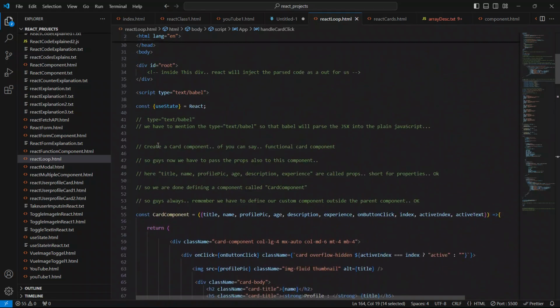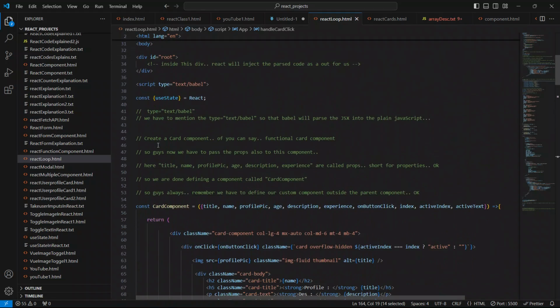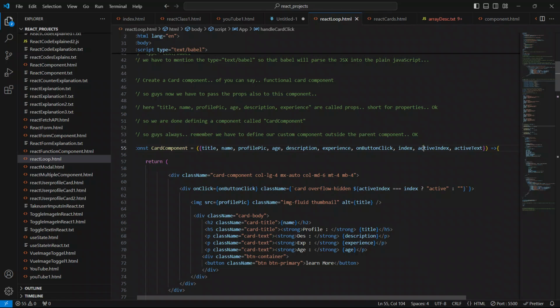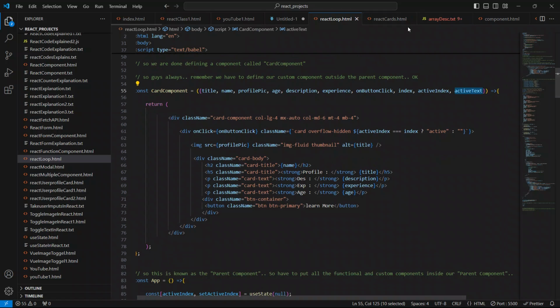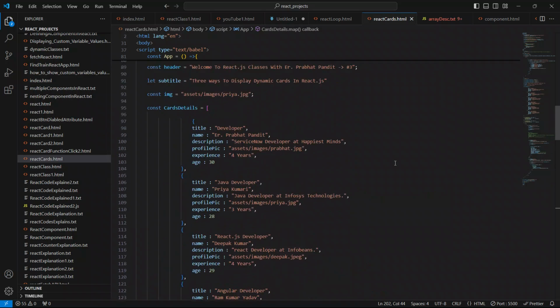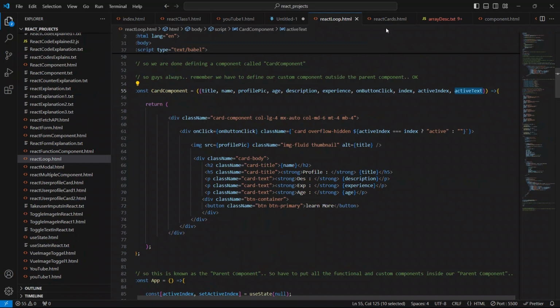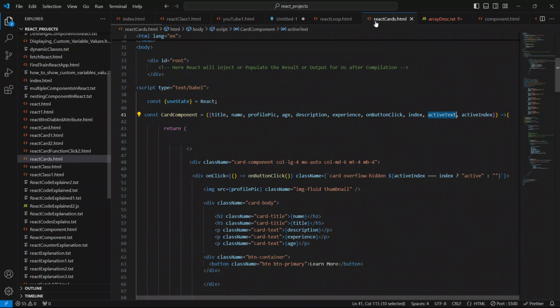What is the issue? useState from React. Active index, active text. So active index and active text. Let's just change the order. Okay, so save your code.